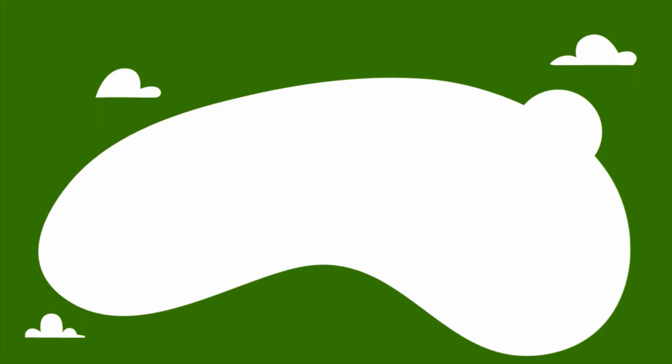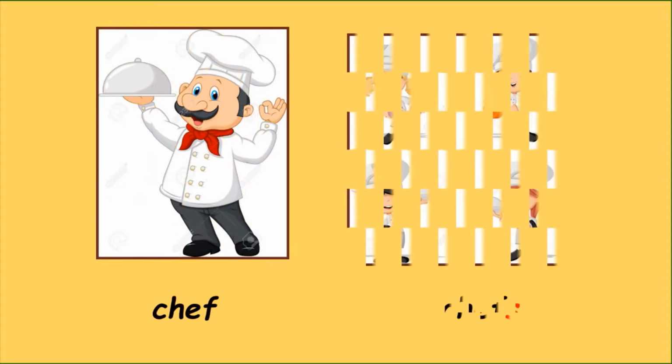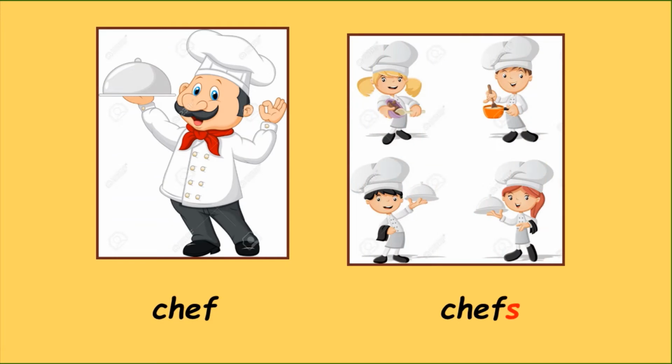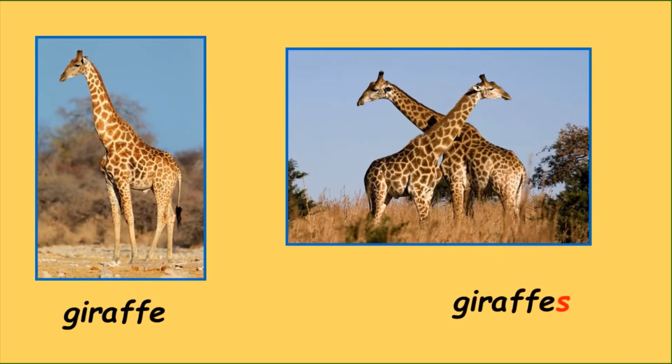However, here too there are some exceptions. Sometimes some words that end with F or FE take only S in their plural form. Like chef, chefs, giraffe, giraffes.